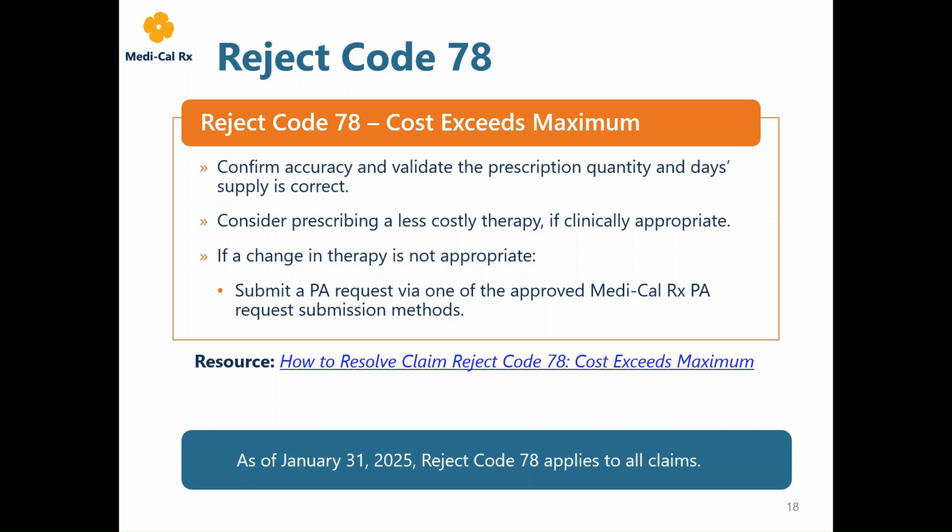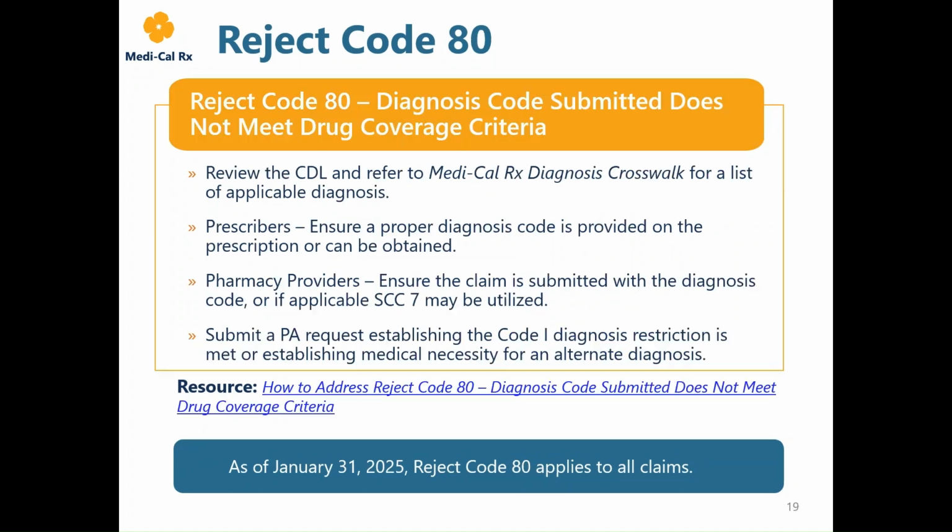If a change in therapy is not appropriate, submit a PA request via one of the approved Medi-Cal Rx PA request submission methods. Please note, this policy will apply when the pharmacy claims exceeds the dollar claim amount threshold and will reject 78 with supplemental messaging that you will see on the screen. For more detailed information on how to resolve Reject Code 78, refer to the How to Resolve Claim Reject Code 78 Cost Exceeds Maximum alert.